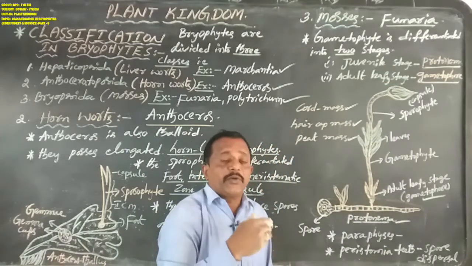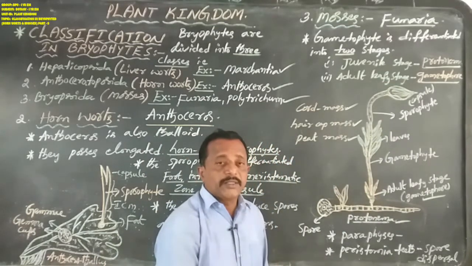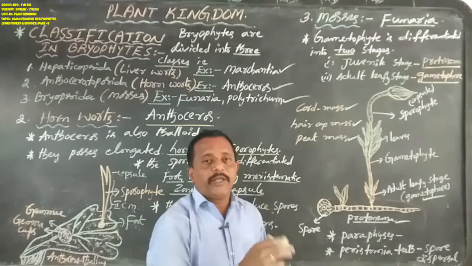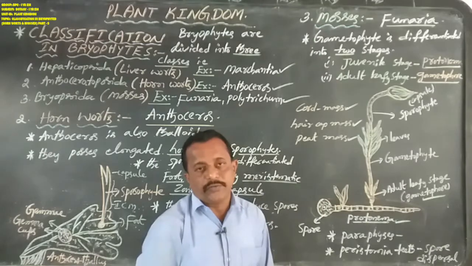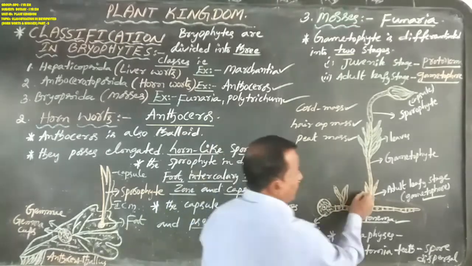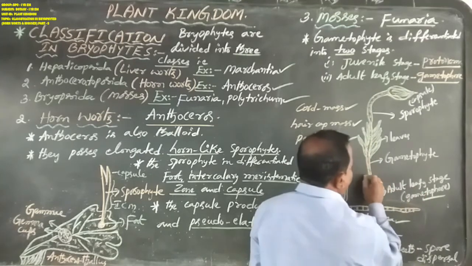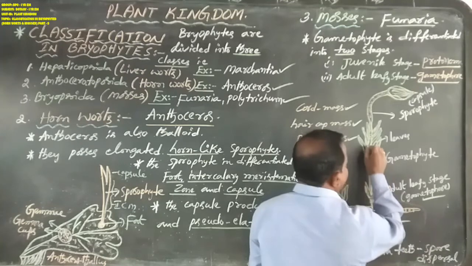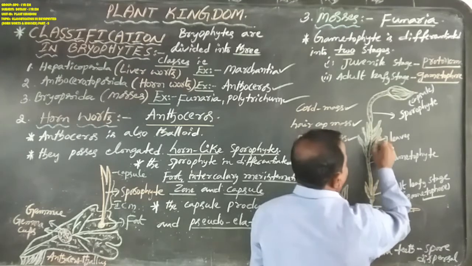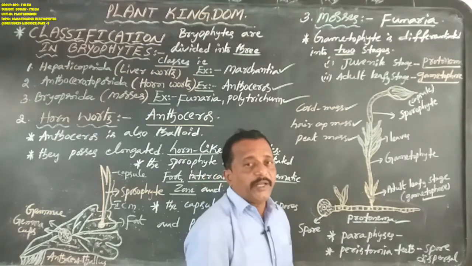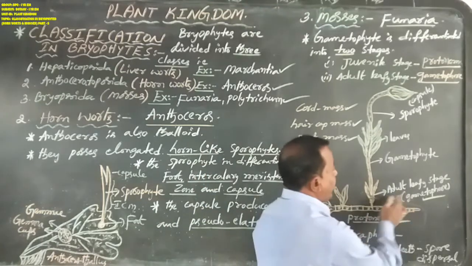How does the gametophore develop? The protonema produces the adult leafy stage, the gametophore. The gametophore is always upright and erect, with spirally arranged leaves, and that is named gametophore.